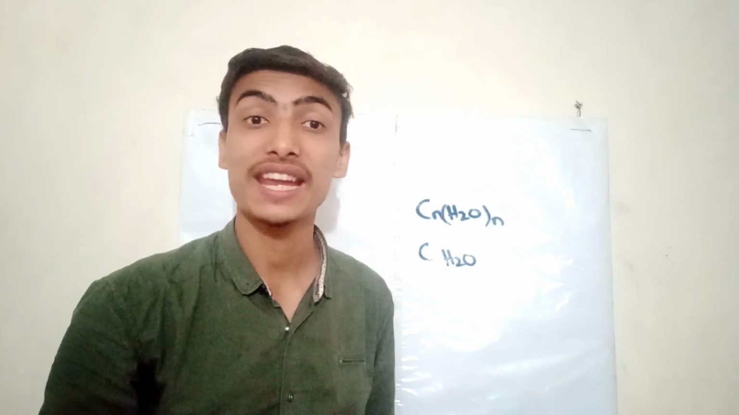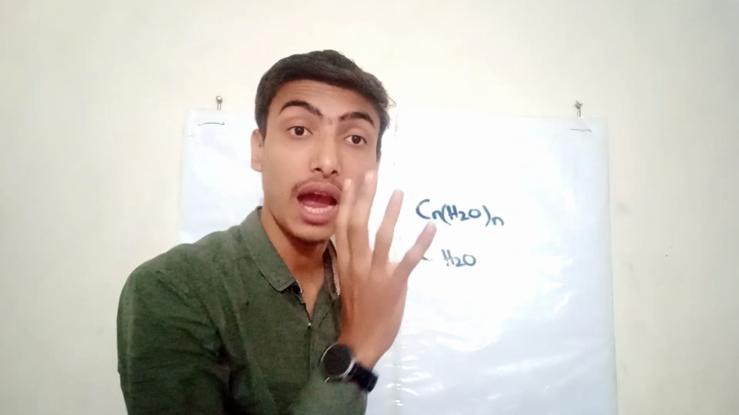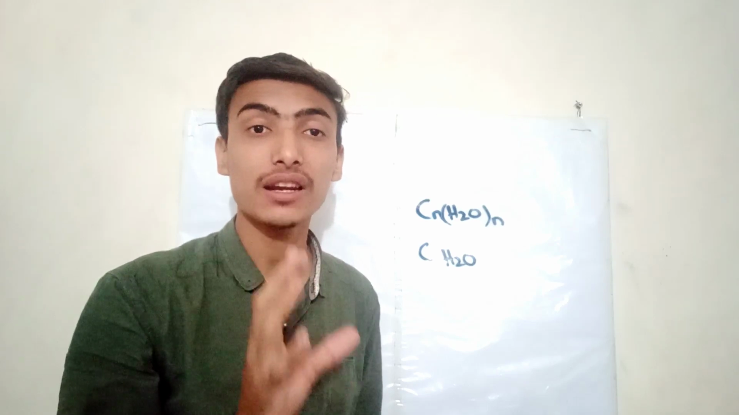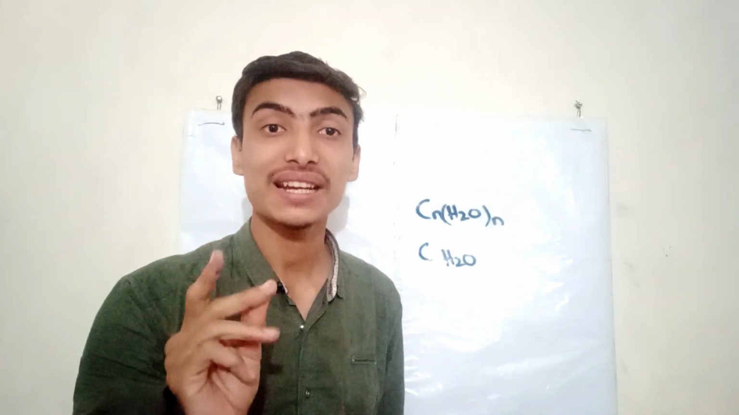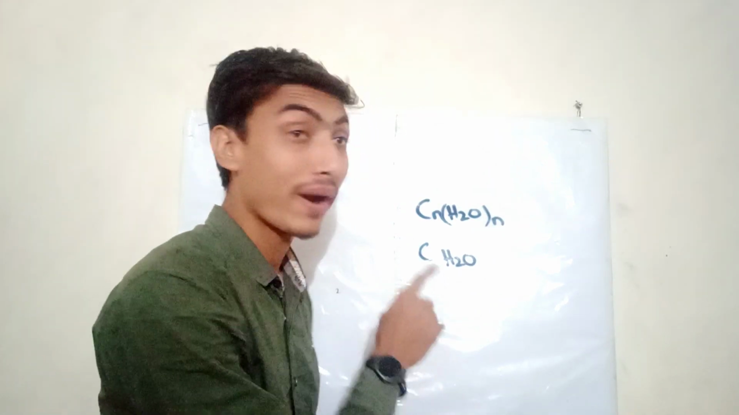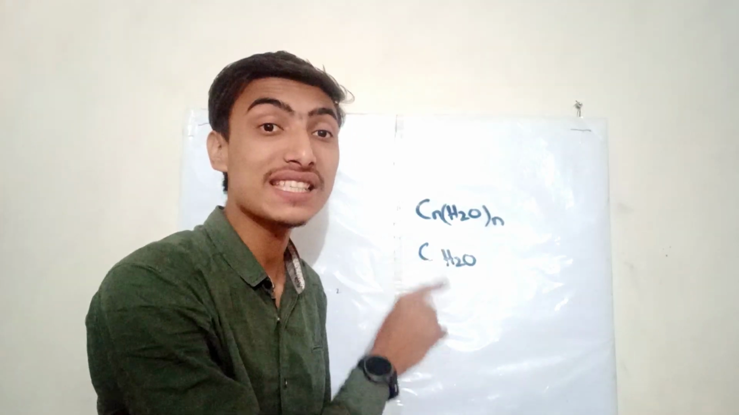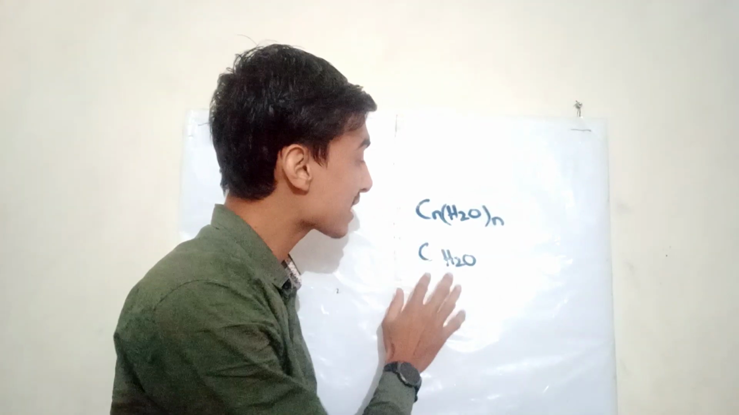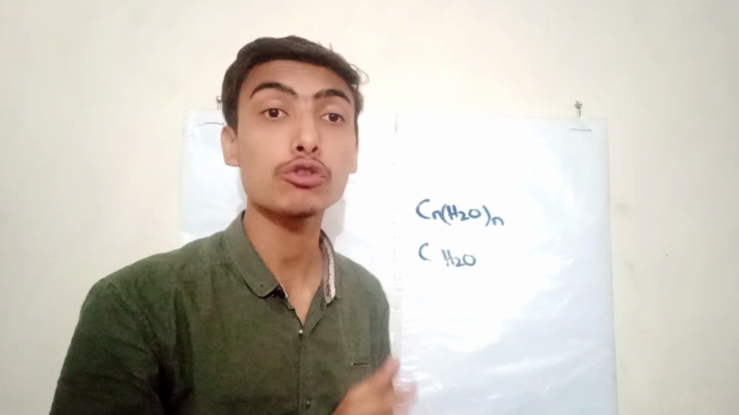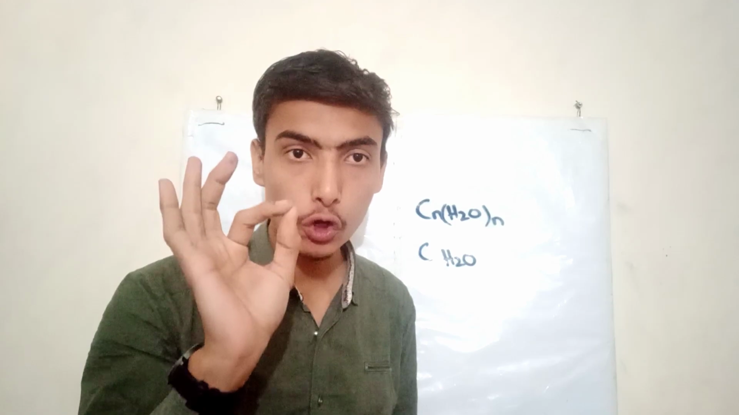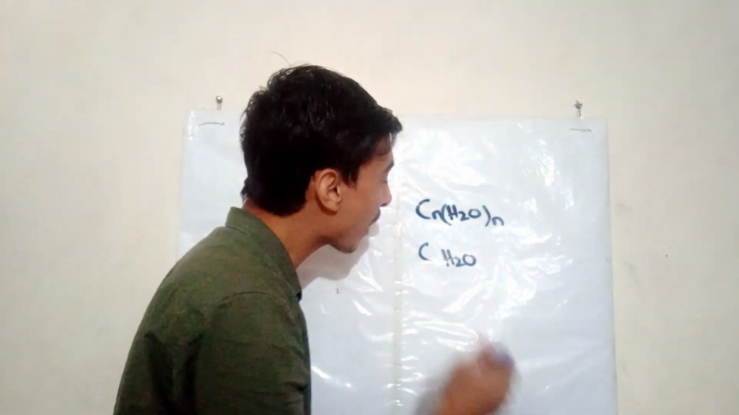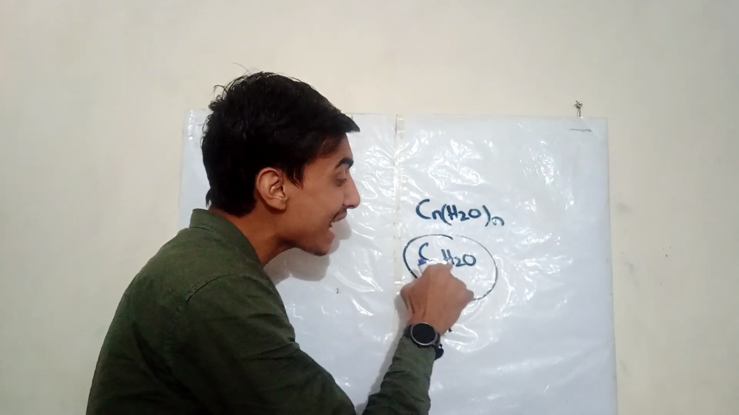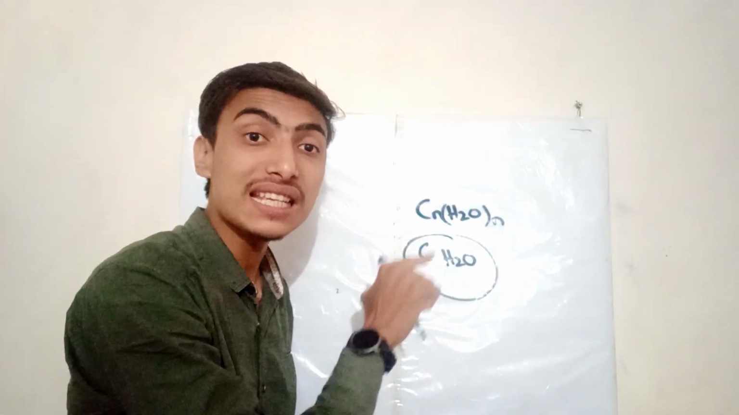Now, what is the classification of carbohydrates? The main classification is: first, monosaccharide; second, disaccharide; and third, polysaccharide. So what is a monosaccharide? The formula CH2O is basically used for monosaccharides, which include glucose, fructose, and galactose. This formula CH2O is used only for monosaccharides.